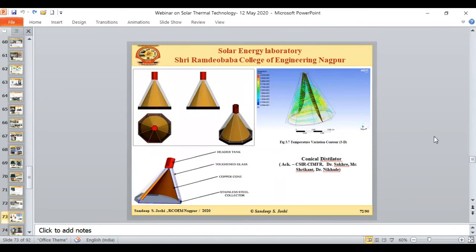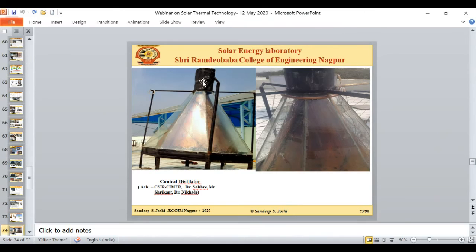Then in solar distillation, we work on the conical distillator. This is again a project in collaboration with the CSIR lab, the Central Institute of Mining and Fuel Research, where we tried the conical distillation system. In the conical distillator, we put the water here.